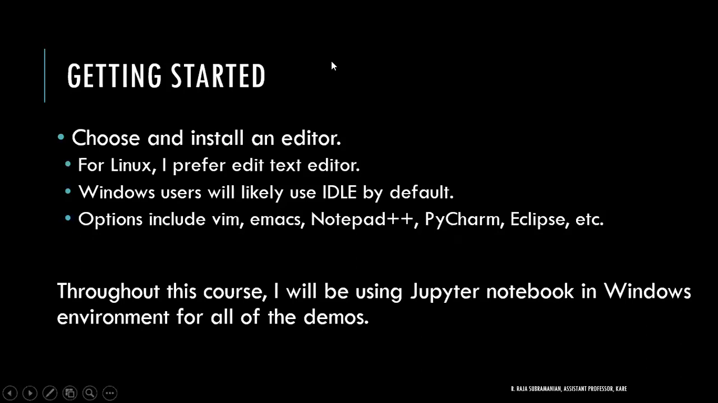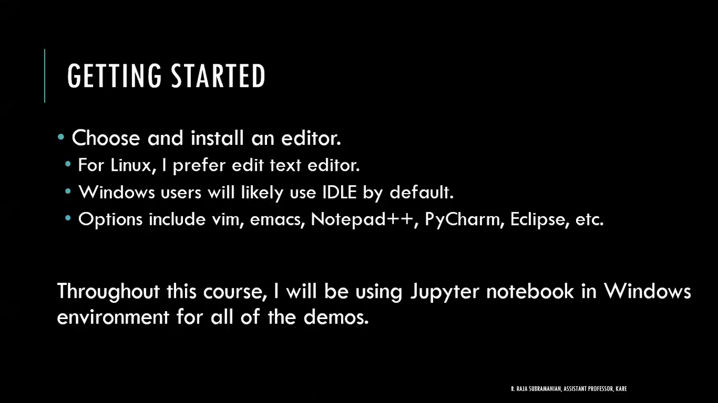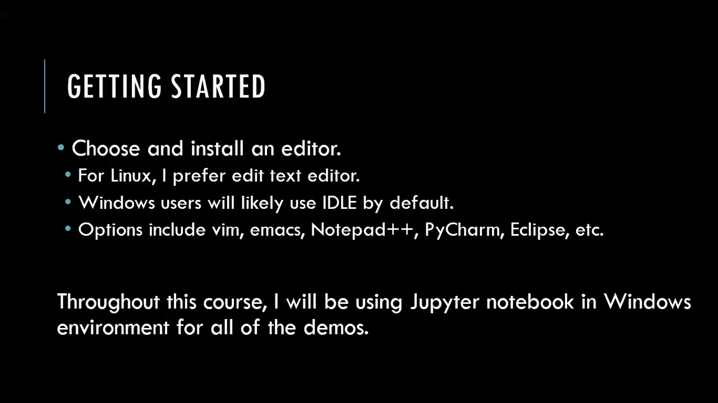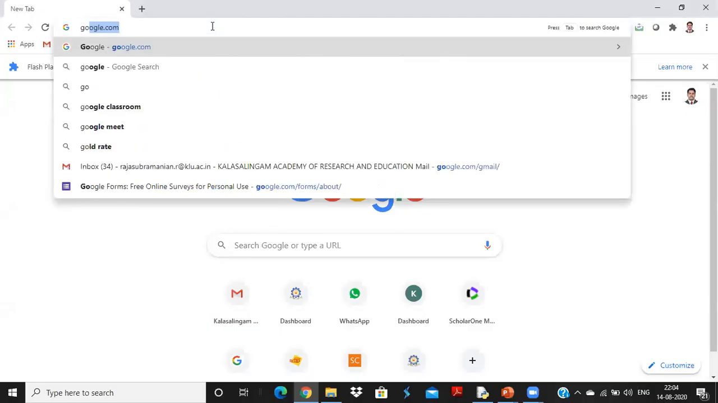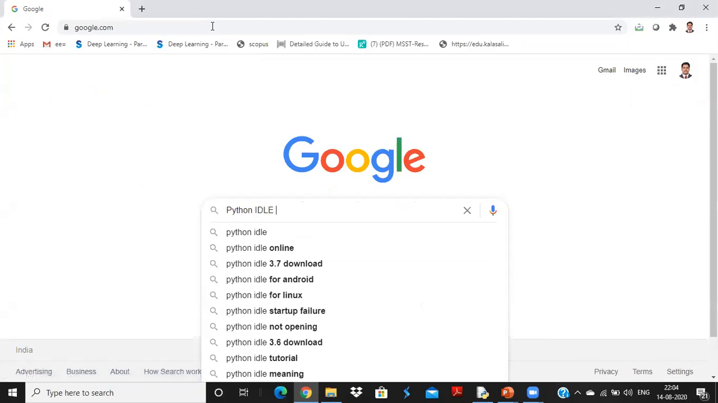Now I'll go to a web browser. What I need is to have Python IDLE downloaded. I need to do a very simple thing: go to Google Chrome and download Python IDLE. Very simple, right? So I'll go to Chrome, go to Google, and just type Python IDLE download for Windows.